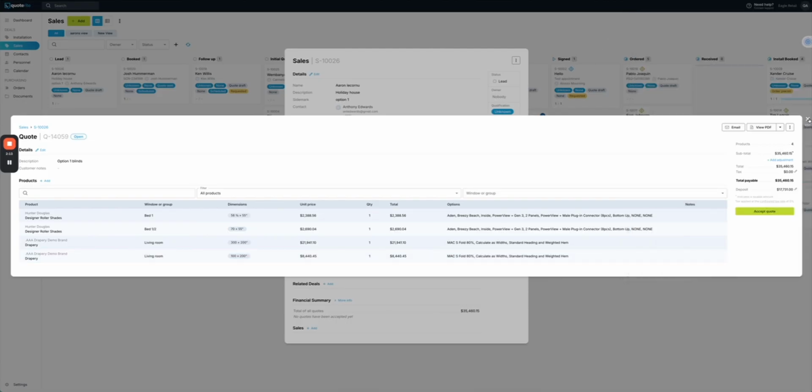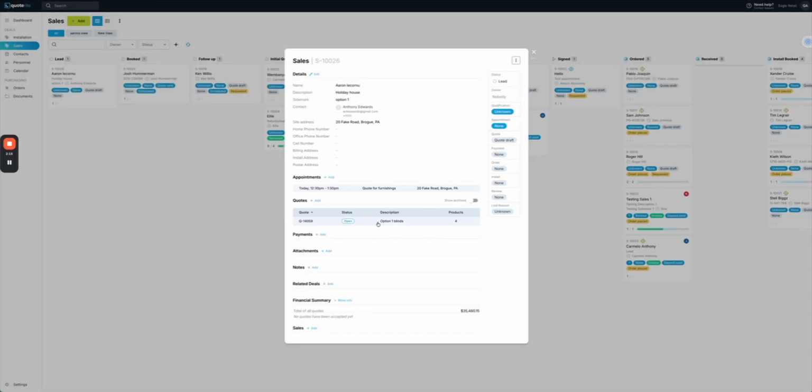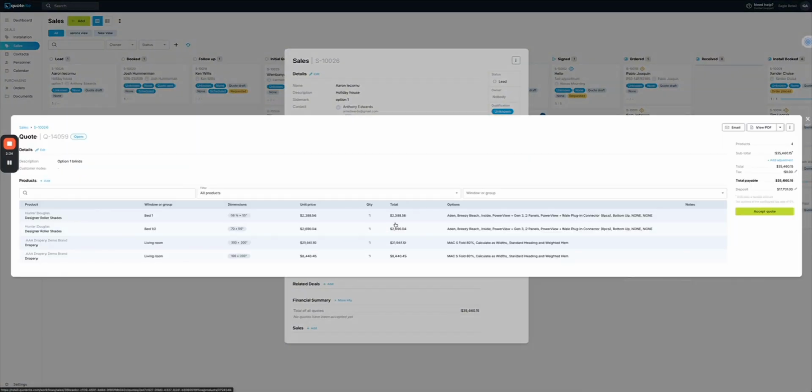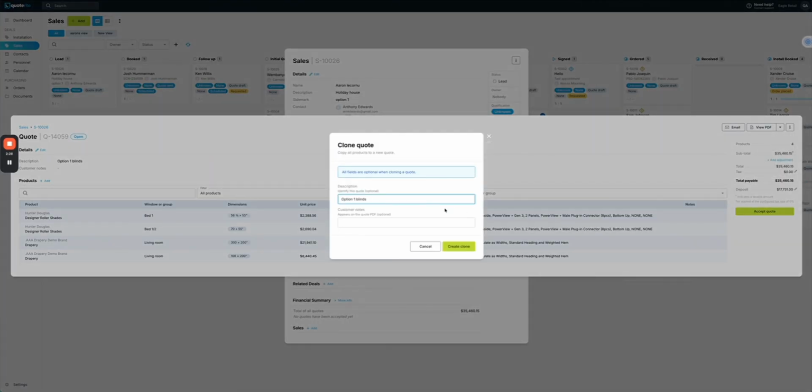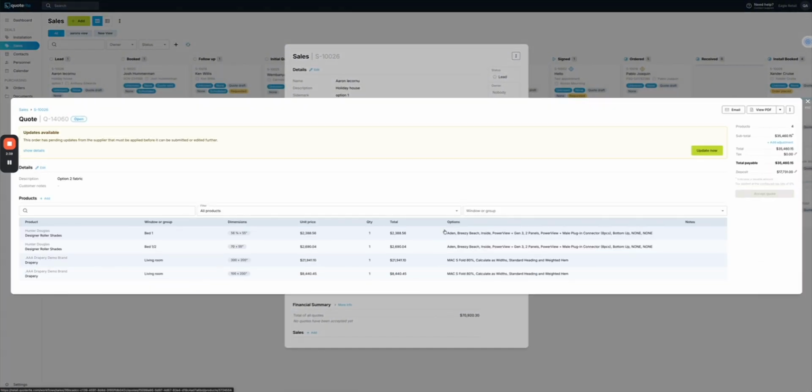So if we close this here, we can see that we've got one quote here for one option of 4 products. We can see that this is what it's worth. Let's say the customer wanted another option in another fabric. So we could select that quote and we will clone that quote, and let's call it option 2 fabric. Create clone. So now we've got a brand new copy of it, and again, we can go in here, we can change measurements, change fabrics, whatever we want.